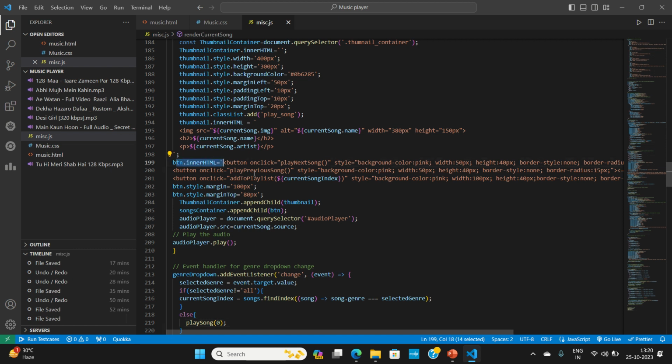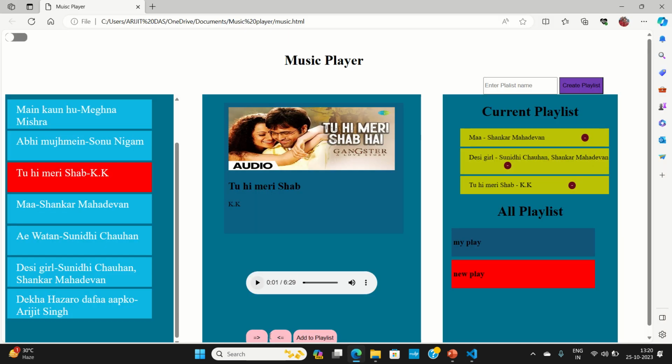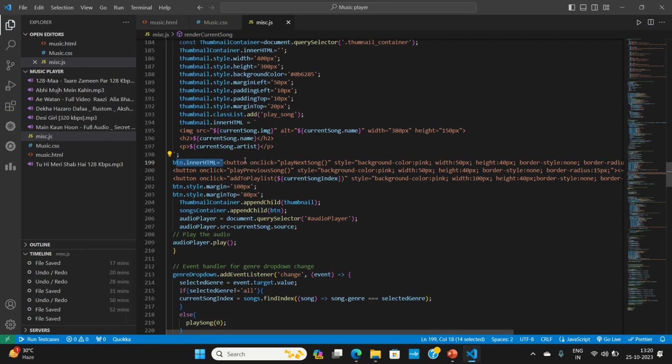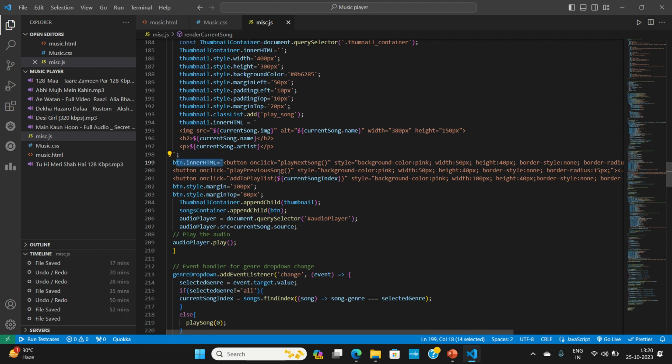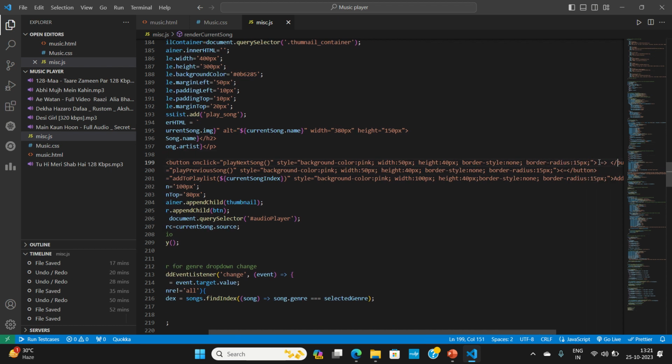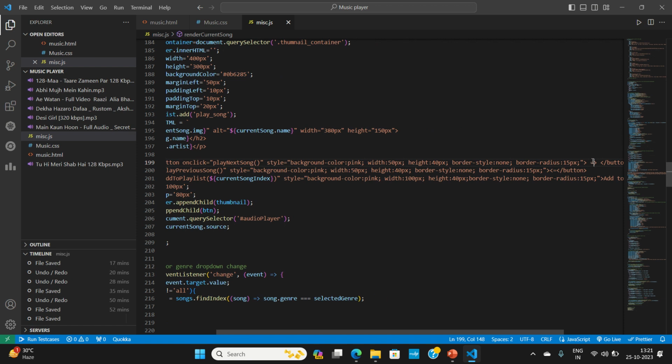This button is actually holding the next, previous, and add to playlist buttons. Here we have created an inner HTML, and you can see this is the next, to show you the symbol. These are the styles that we have added, the inner styles. Then this is the next button. You can see the next arrow symbol in the browser. Then for the previous, this is the previous.